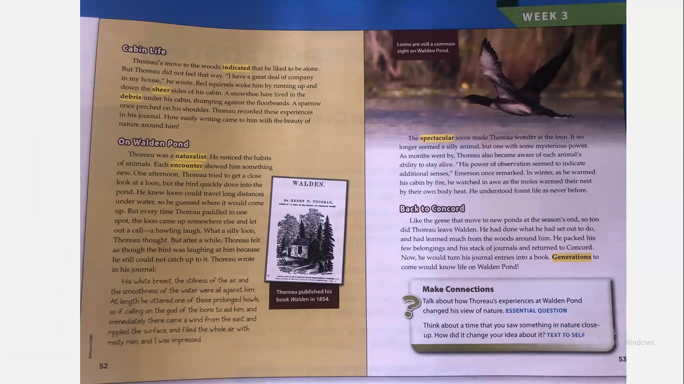Another heading, on Walden Pond. Thoreau was a naturalist. He noticed the habits of animals. Each encounter showed him something new. One afternoon, Thoreau tried to get a close look at a loon, but the bird quickly dove into the pond. He knew loons could travel long distances underwater, so he guessed where it would come up. But every time Thoreau paddled to one spot, the loon came up somewhere else and let out a call, a howling laugh. "What a silly loon," Thoreau thought.